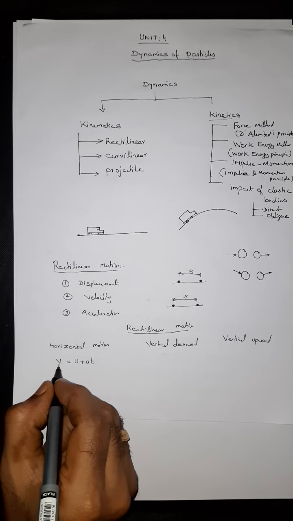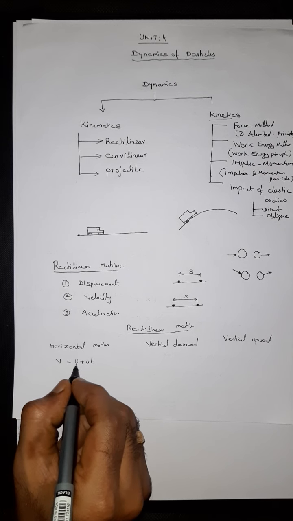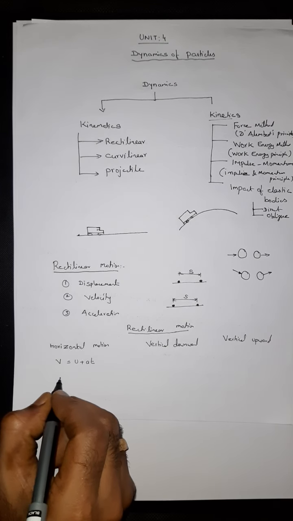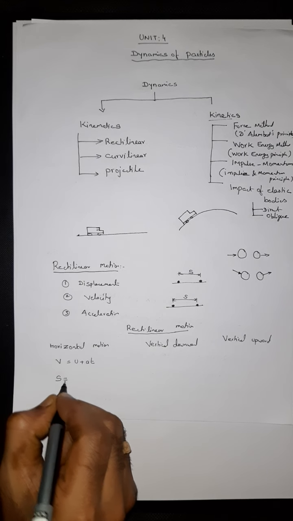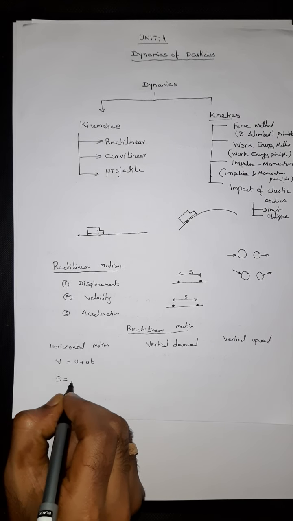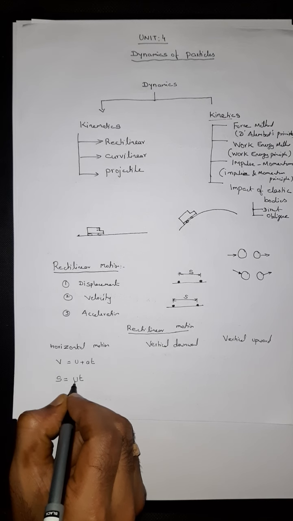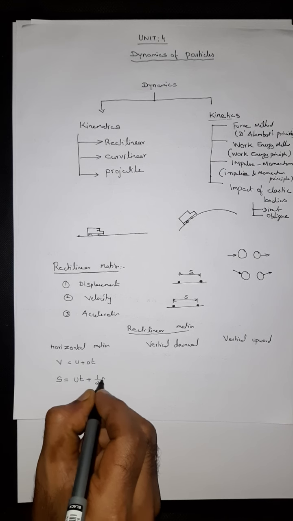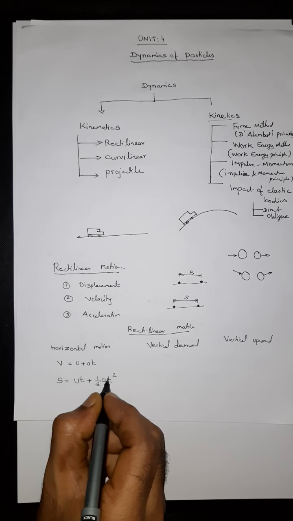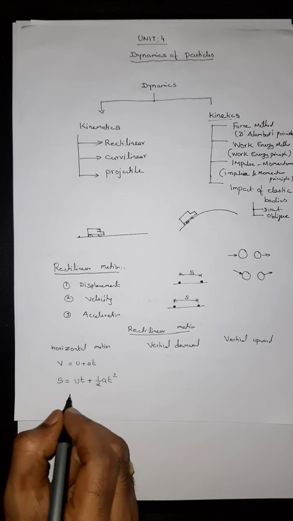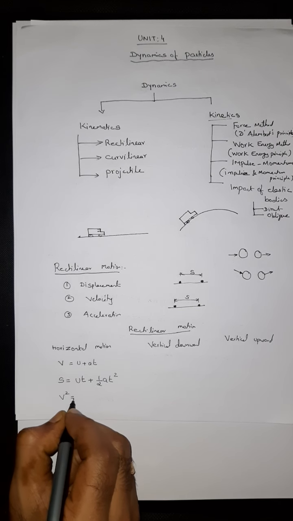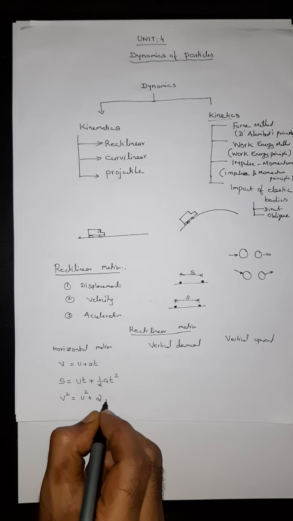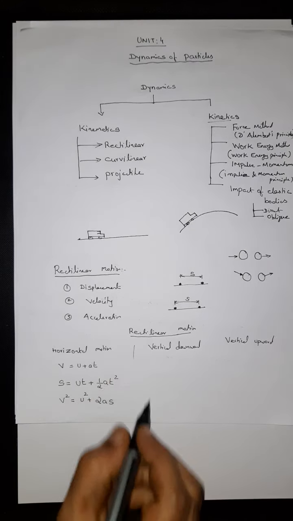V is the final velocity, U is initial velocity, A is acceleration, T is time taken. S is the displacement. S is equal to UT, initial velocity times time taken, plus half of AT square. The third formula is V square is equal to U square plus 2AS.